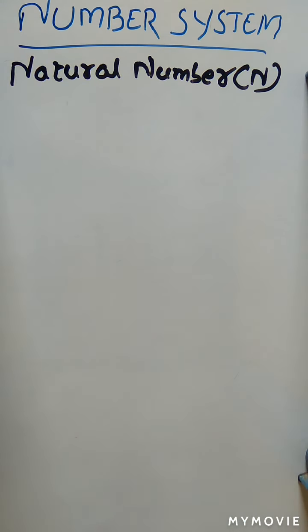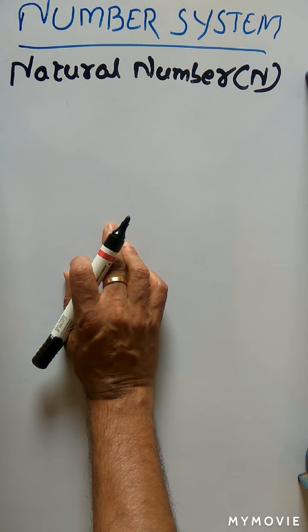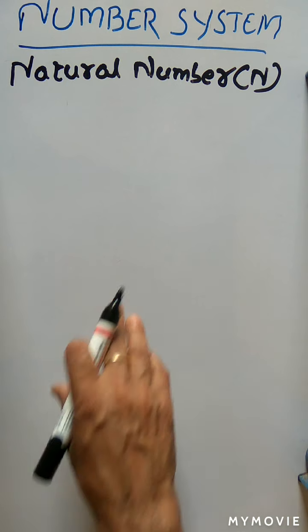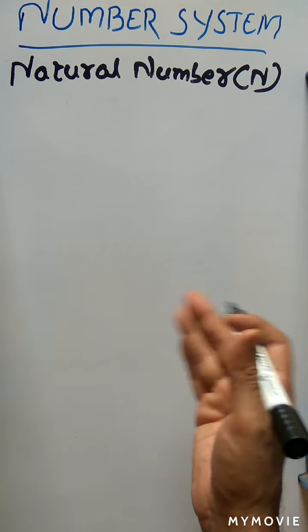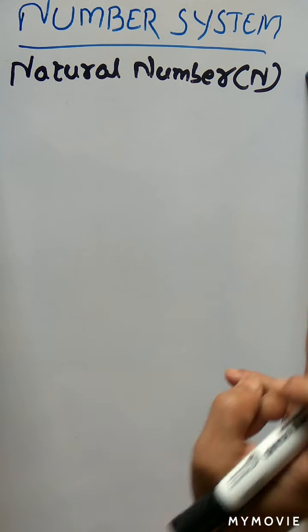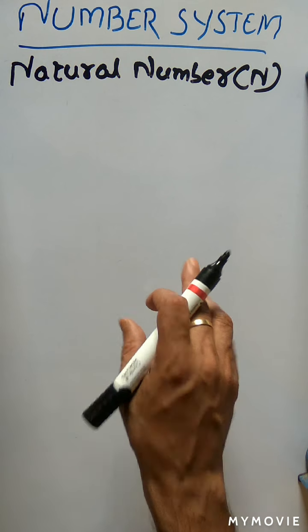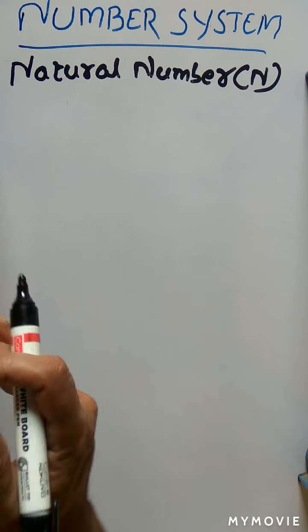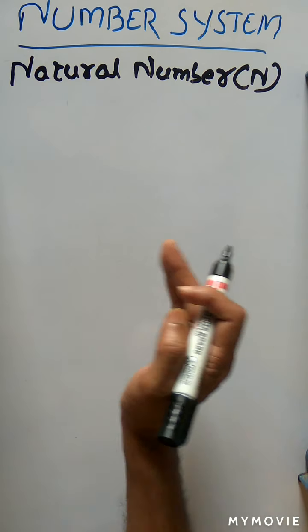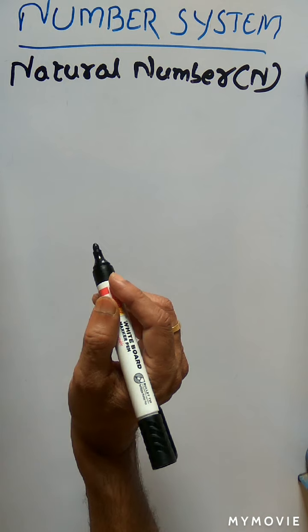So what is a natural number? Suppose a teacher asks a student to count the number of trees in the school. In the school there are so many trees. The student will start from which number? 1. There is 1, 2, 3 like that. The student starts counting 1, 2, 3, 4, 5 up to, suppose, 100 trees. He will start from number 1. So these numbers are called counting numbers, or natural numbers.